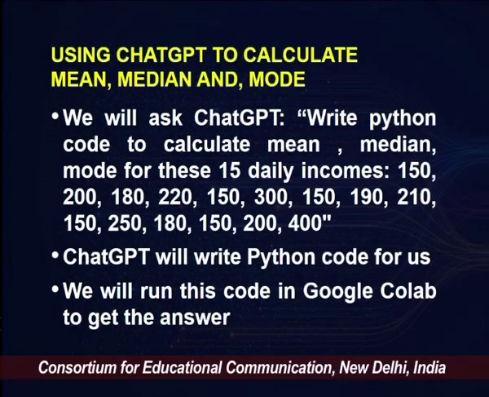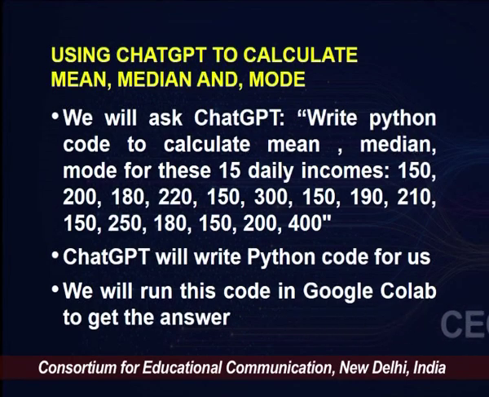Now let's observe the data set. By a cursory observation, we can see rupees 150 appears 5 times. We have one very high value, rupees 400, possibly a very good day for the cycle rickshaw puller. However, most earnings are between rupees 150 and rupees 250, with few high values. Now let's use ChatGPT to calculate the mean, median and mode. As we have been doing for all of our exercises, we prompt ChatGPT to give a Python code which we can then run on Google Colab.